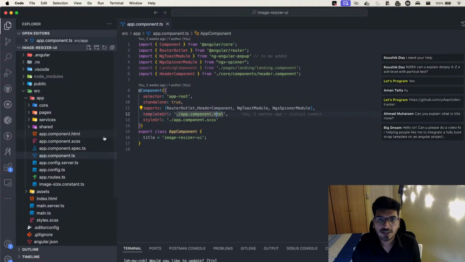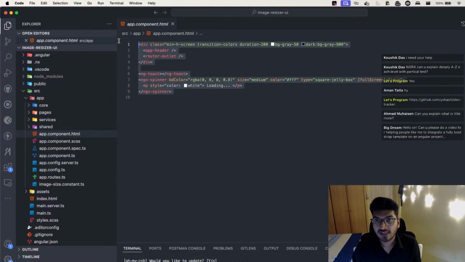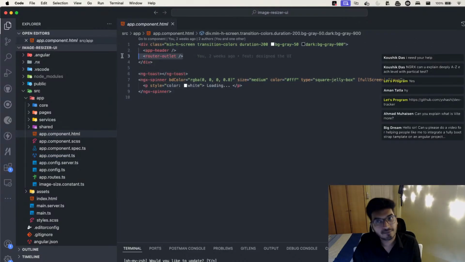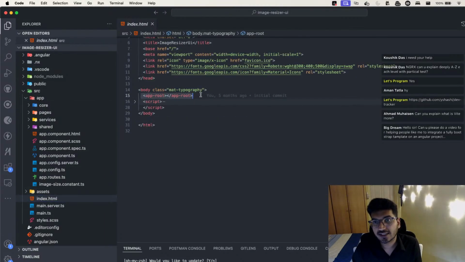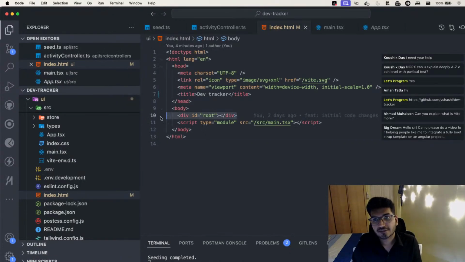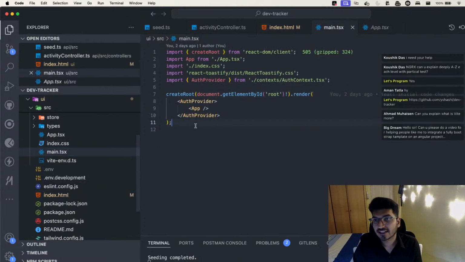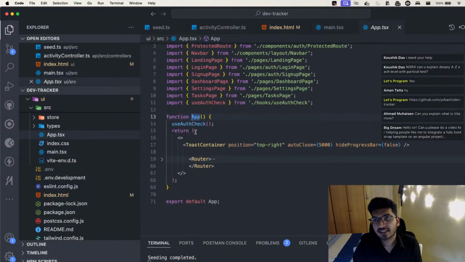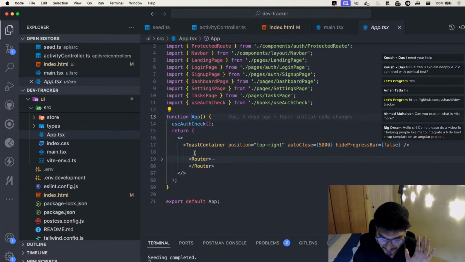Whatever content I have in the HTML, I have a header and a router outlet. Yes or no? Whichever router outlet is activated gets rendered on this page, inside this particular container. In the same way, React is doing something similar. We have a root, then main.tsx, which renders your app, and whatever content you have inside the app gets rendered on the index.html file. As simple as that.